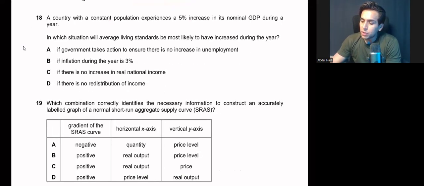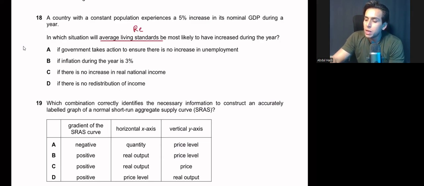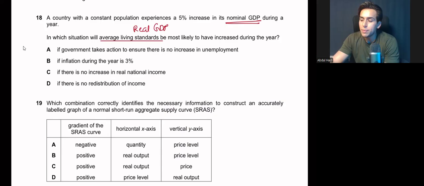A country with constant population experiences a 5% increase in its nominal GDP during a year. In which situation will average living standard be most likely to have increased during the year? So an economy has a constant population and nominal GDP up 5%. When we talk about average living standard increasing, we should refer to real GDP only. Nominal GDP does not give us an accurate result, because it is not adjusted for inflation. So we need to consider real GDP only.